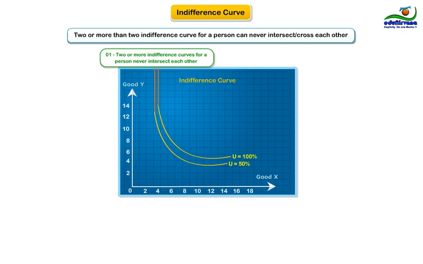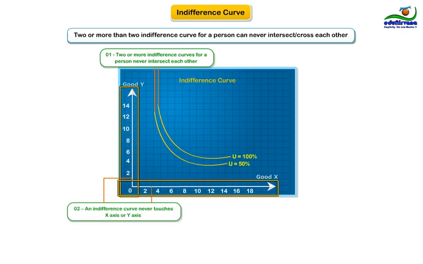Another additional property of an indifference curve is that an indifference curve never touches the X-axis or Y-axis. Well, this is because the hypothesis is that the person wishes to consume both X and Y. In case someone wishes to consume only one resource at any time, there is no indifference curve.